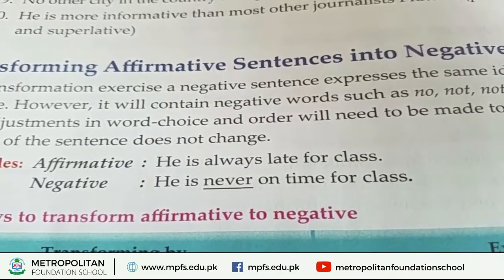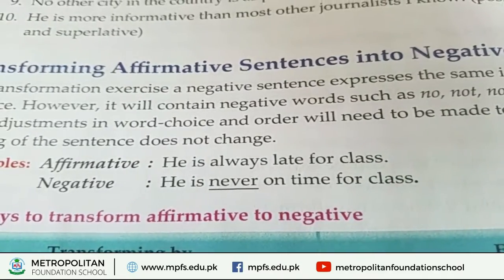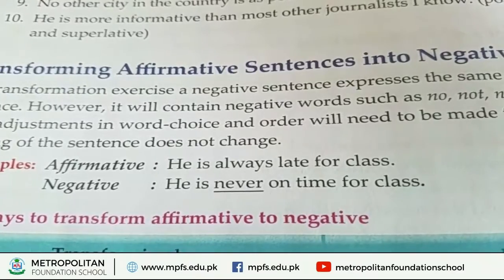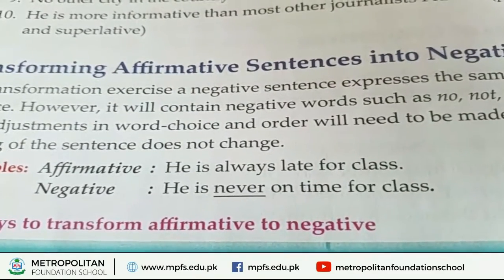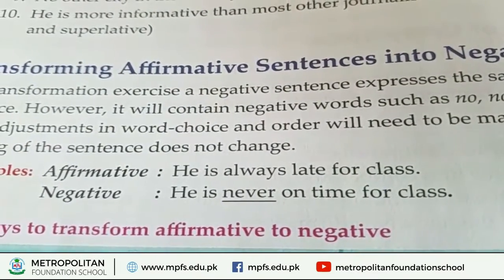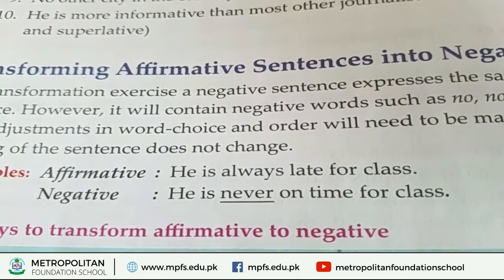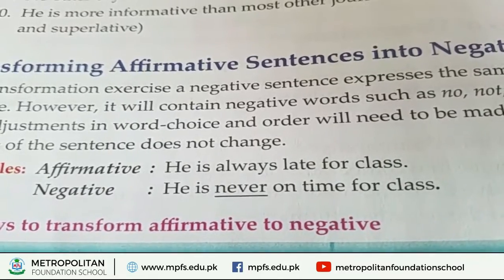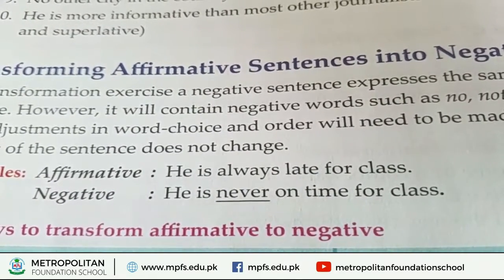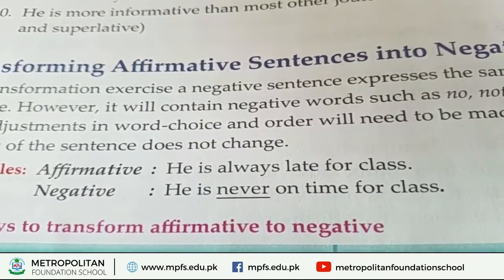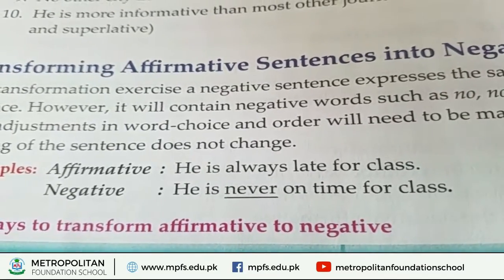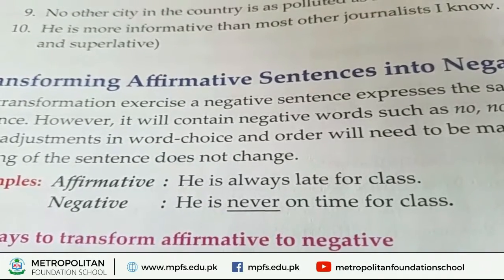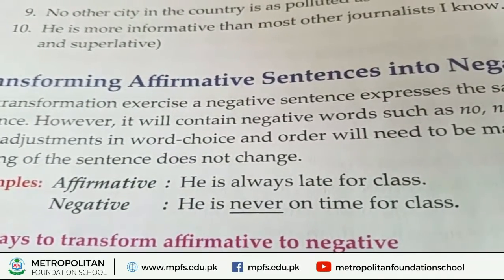Because in the affirmative sentence we are talking about always, that he is always late for class. If we are talking about the negative, we can use never in place of always. Means he is never on time for class. Means he never comes to class on time. That shows the never. Never means the possibility of nothing.